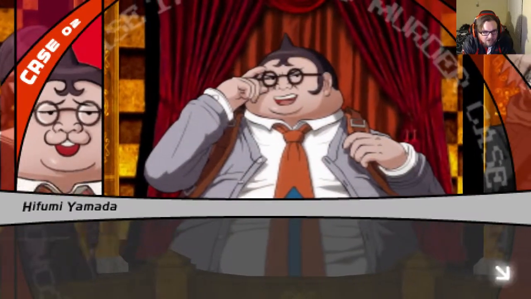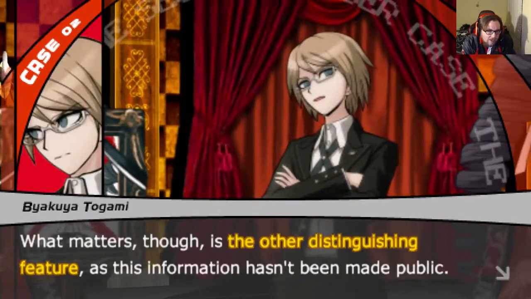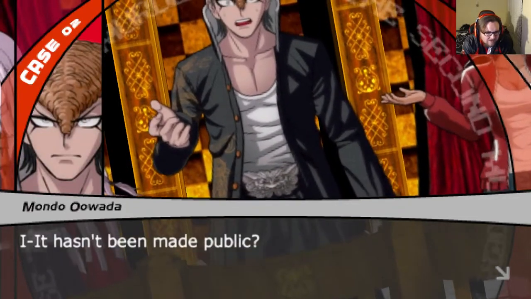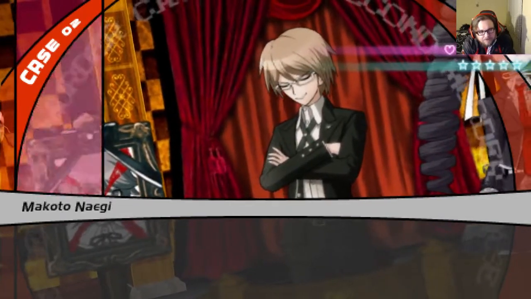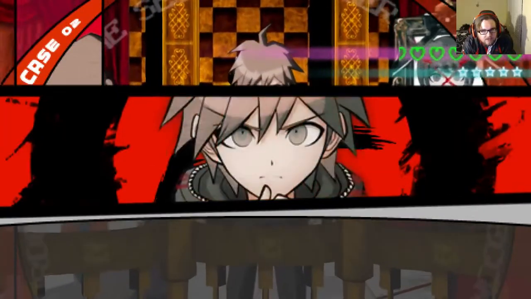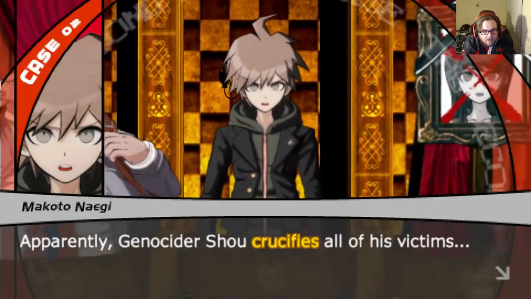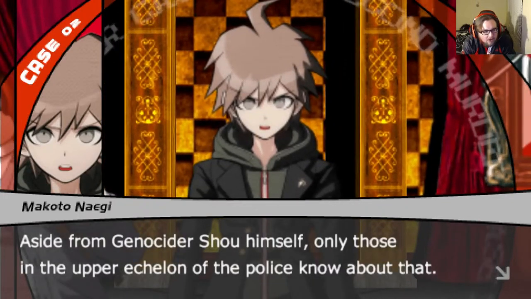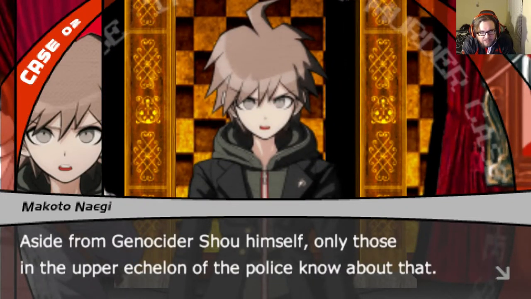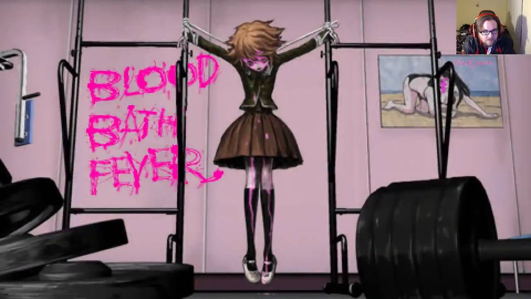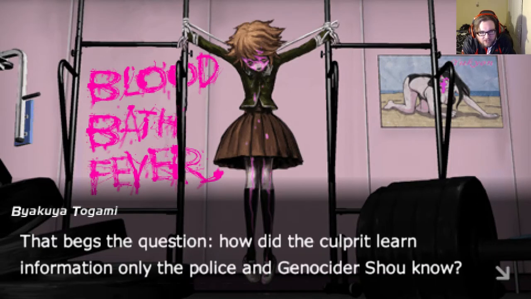Bloodbath fever. What matters, though, is the other distinguishing feature, as this information has not been made public. It hasn't been made public? You tell them. Crucified. Apparently, Genocider Shuei crucifies all his victims. Aside from Genocider Shuei himself, only those of the upper echelon of the police know about it. And yet, Fujisaki was indeed crucified. That begs the question, how did the culprit learn information only the police and Genocider Shuei knew?